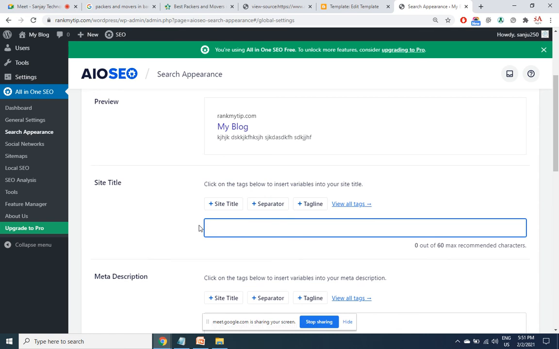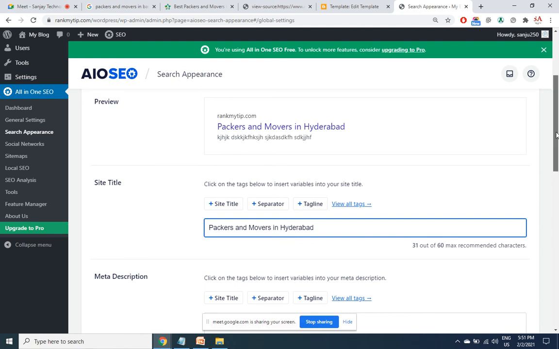So let's say that I want to target packers and movers. Up to 60 characters is what you can enter here. Again, no syntax, only the content. Syntax will automatically get created. You can even see how the result will look in the search engine.